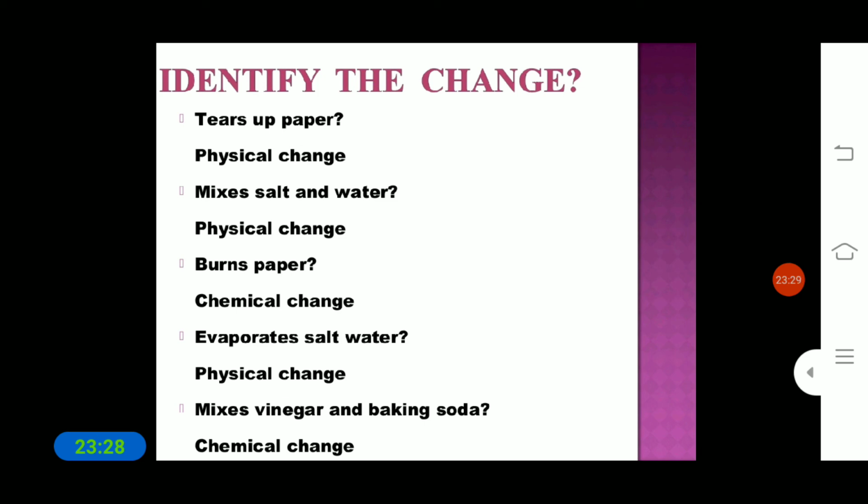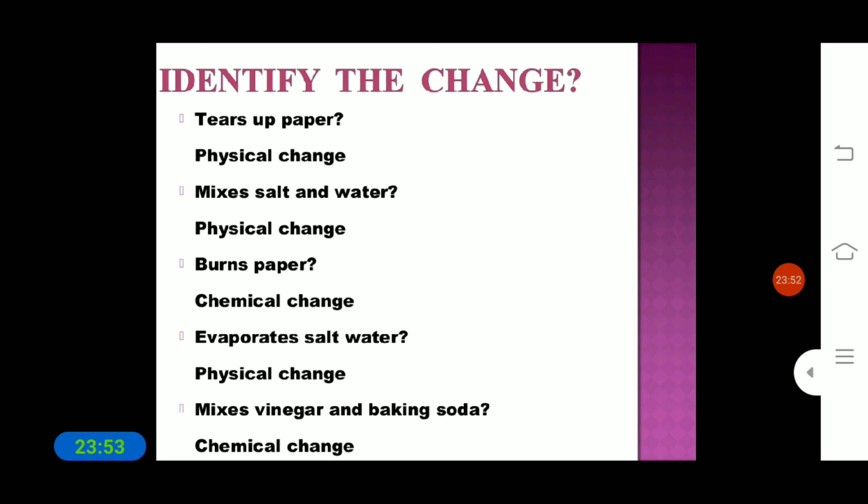This sheet is homework for you. In this you can classify whether it is a chemical or a physical change. For example, tearing up a paper: is it a chemical change or physical change? It is a physical change. Okay, next is what? Mixing salt and water. That is a physical change.